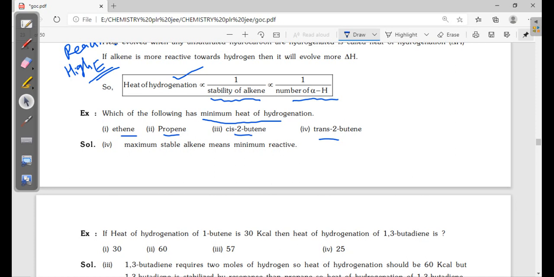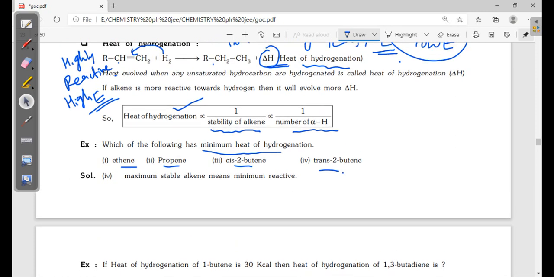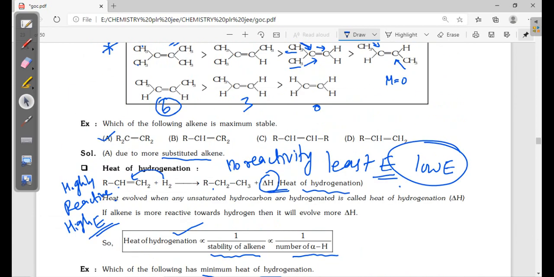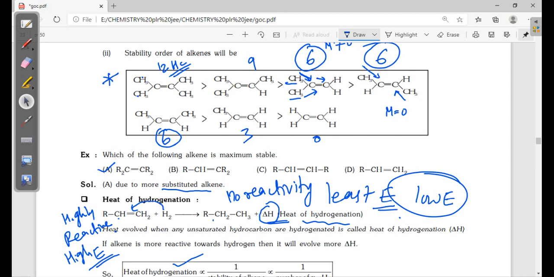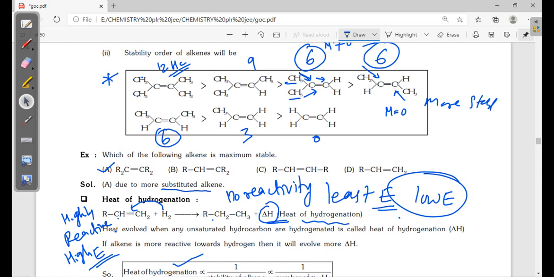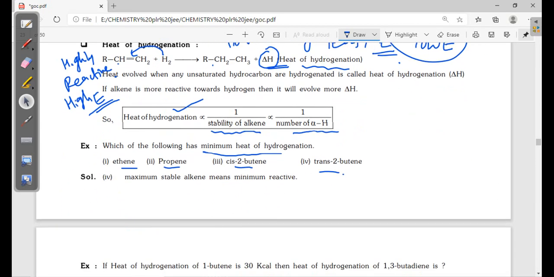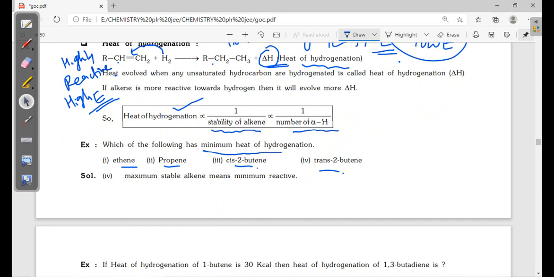Here you can see trans 2-butene and cis 2-butene. Which is more stable? Trans 2-butene is more stable, and cis 2-butene is less stable, which means high energy. Cis 2-butene is high energy, trans 2-butene is low energy. Propene and ethene are the highest.